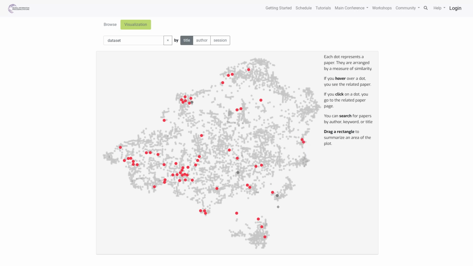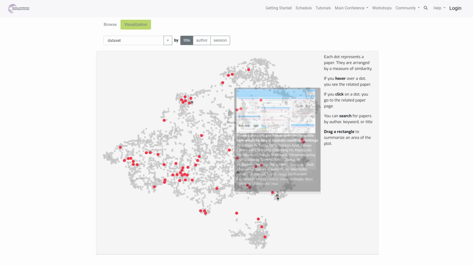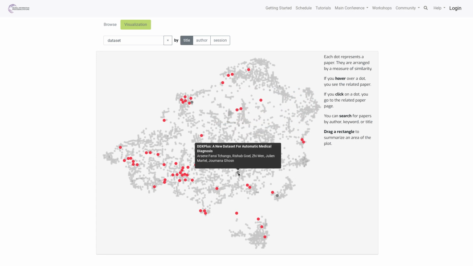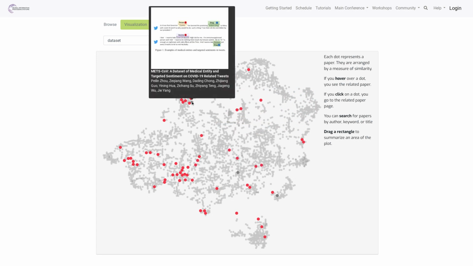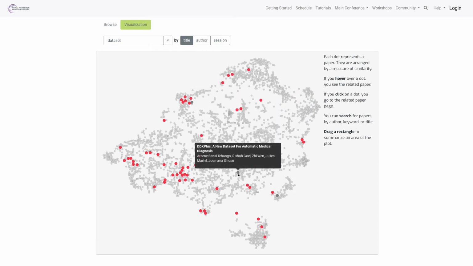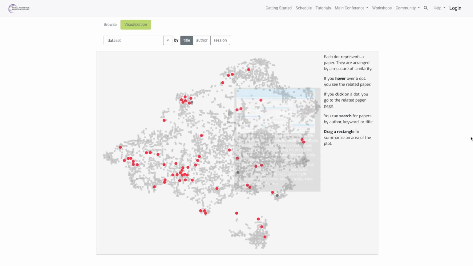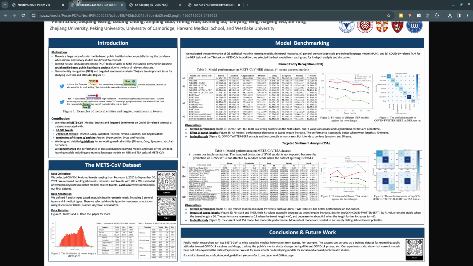We're going to be doing some more abstracts from NeurIPS 2022, medical set. These are three abstracts on medical datasets, medical related datasets. And we'll be doing METS-CoV, DDXPlus, and FLamby. All right.